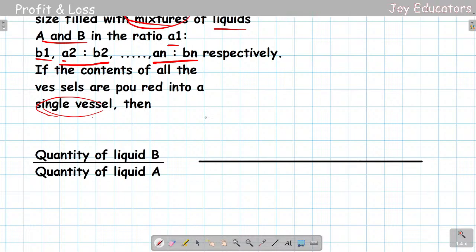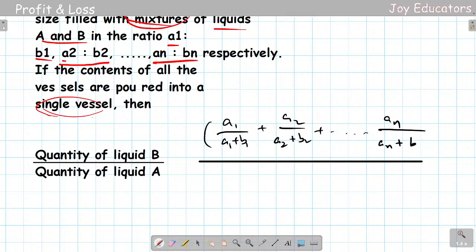According to the formula, what we're going to do here is just put in the values like a1 by a1 plus b1, plus a2 by a2 plus b2, plus so on till an by an plus bn.